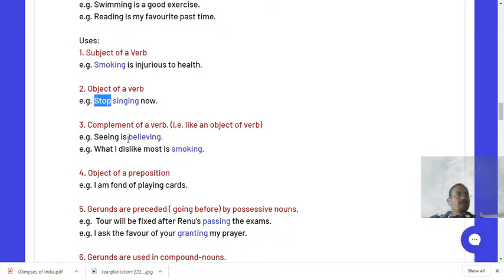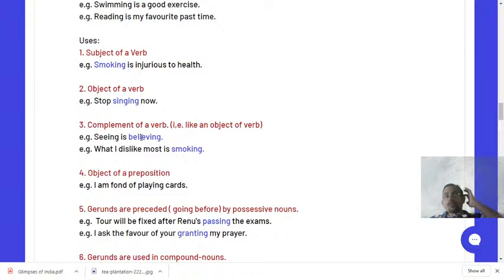But here in the third use, believing is also an ing word, but it is not called object. Why? Because it has also come after the verb. Here it has come after the verb stop. Likewise, believing has also come after the verb is. Then why is one called object and another complement? Always remember, if your ing word comes after a helping verb, then it is called complement, not object.